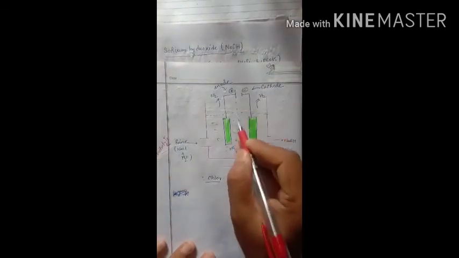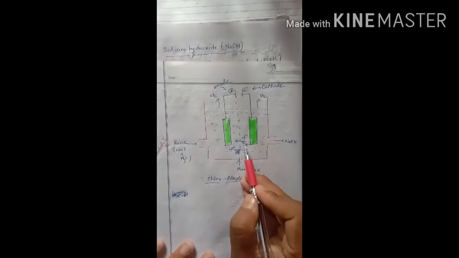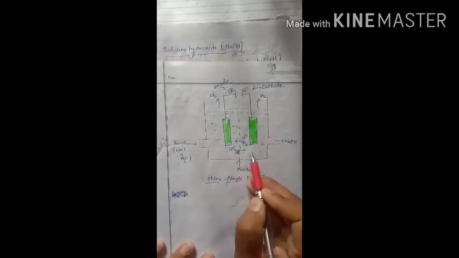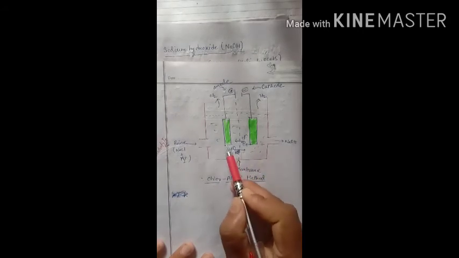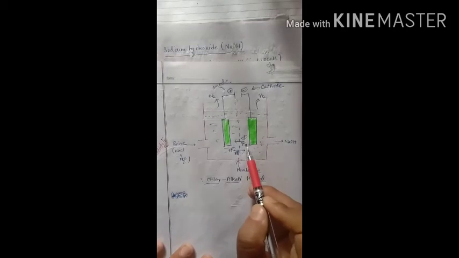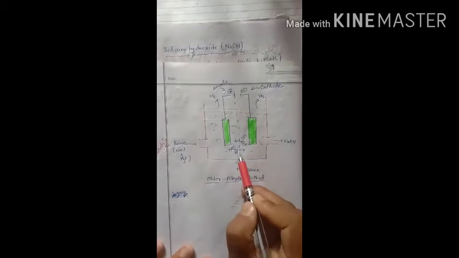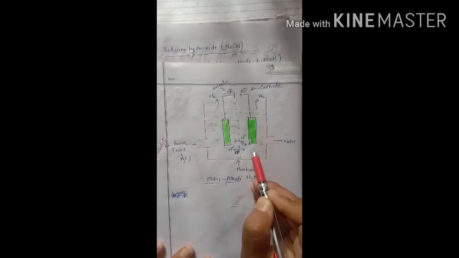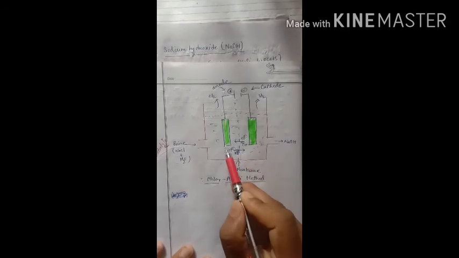Okay, so these membranes are used in this setup to carry out the chlor-alkali process. There will be a membrane through which these ions pass. H positive ions are coming towards the cathode, and Cl minus ions are moving towards the anode.